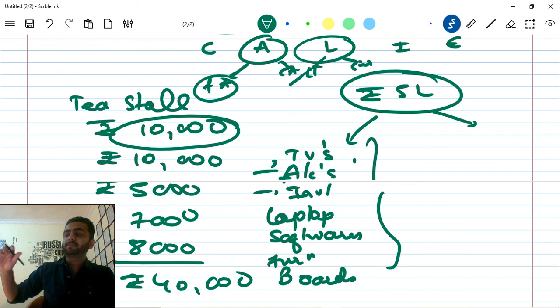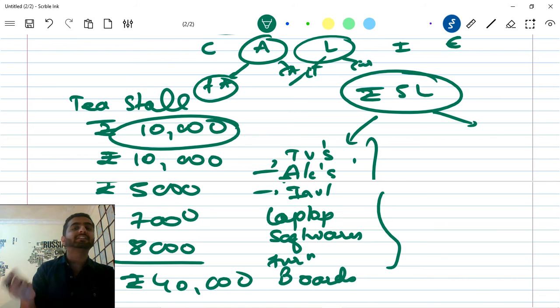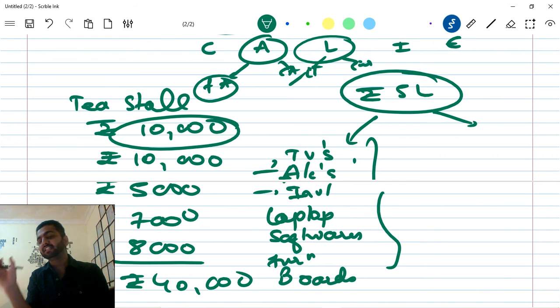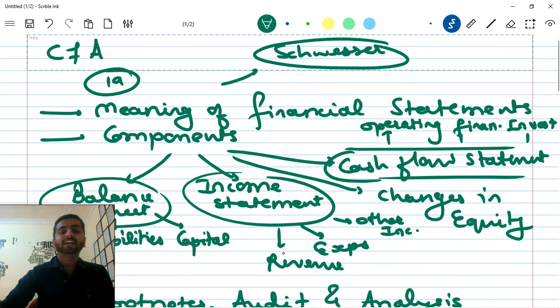Liabilities: we are supposed to pay a person a sum of money. If we are supposed to pay it after 1 year, that is long term. If we are supposed to pay it within a year, that is short term. So we studied these three components, and these three components match up to the balance sheet. But before this, let's view a few points they are using in your book.